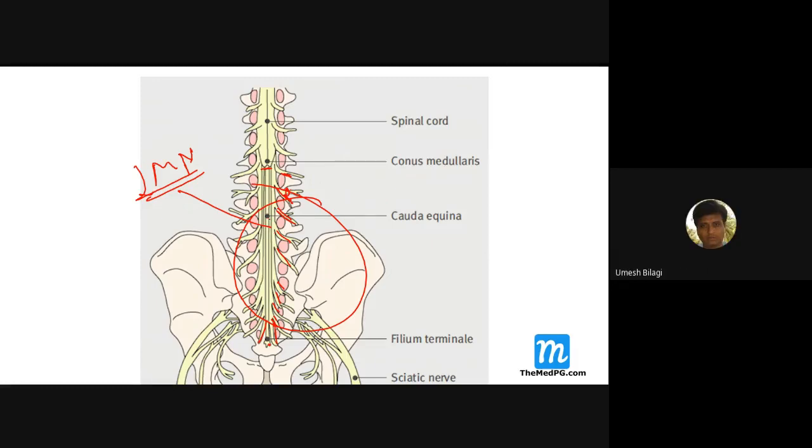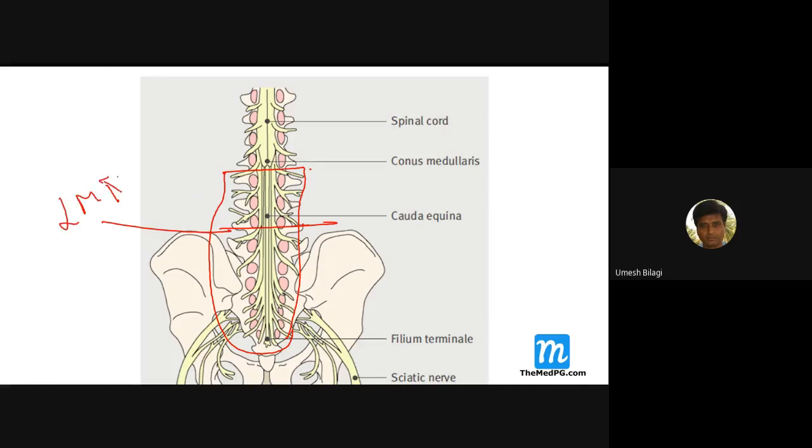They are lower motor neurons, and with respect to the sensory system, these are all first order neurons. In general, this is not actually a part of the central nervous system. These are all peripheral nerves. So if the disease is happening with respect to this, do you get LMN or UMN paralysis? A disease of the cauda equina will be LMN.